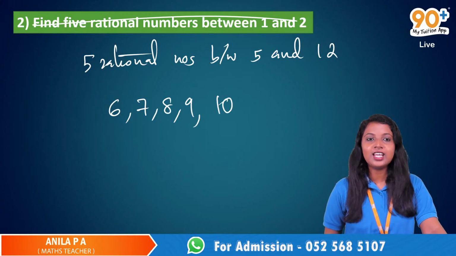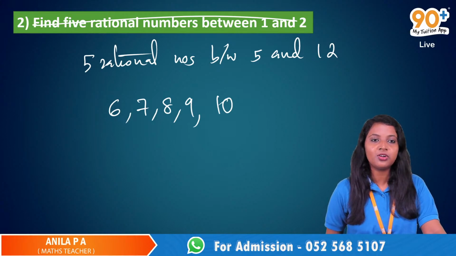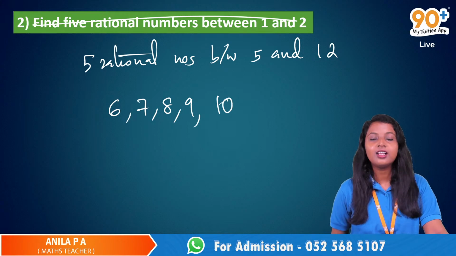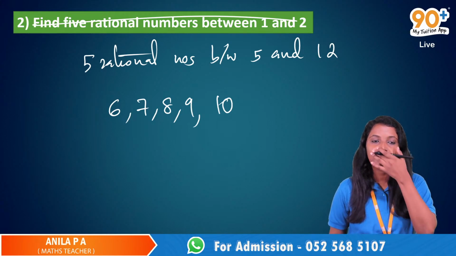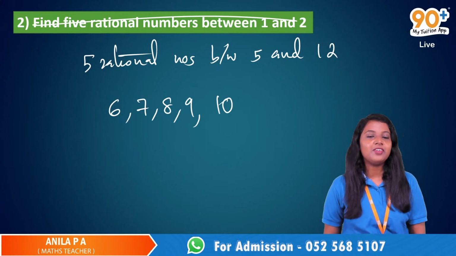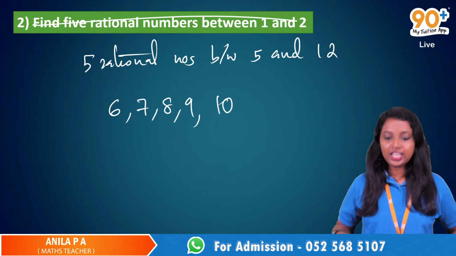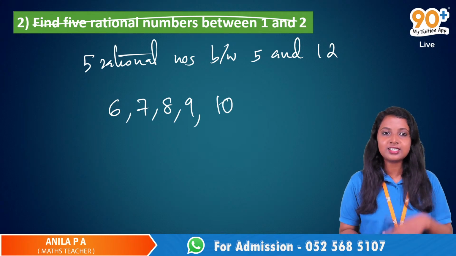5, 6, 7, 8, 9 and 10, they are already rational numbers, even though they are natural numbers or whole numbers. Can you please find 5 rational numbers between 5 by 6 and 12 by 5? We will do more questions in the next class, Rishikesh. If you have any doubts about the questions that we have discussed now, you can ask me.